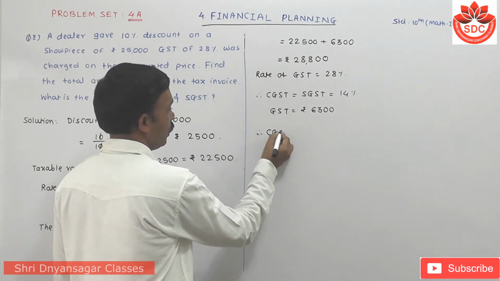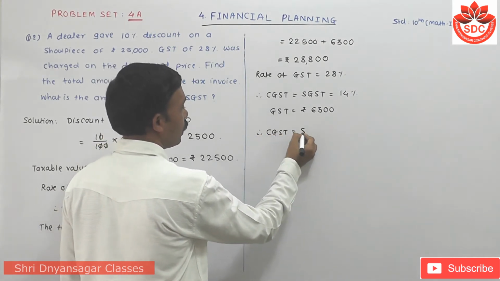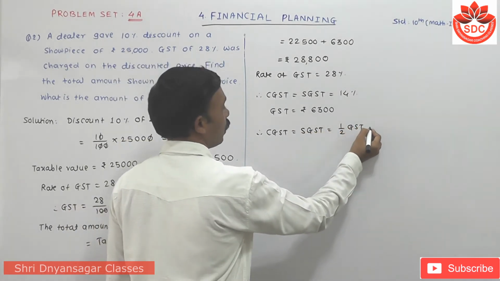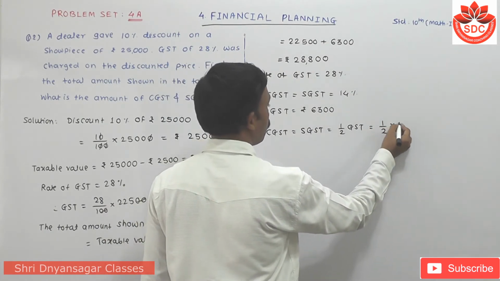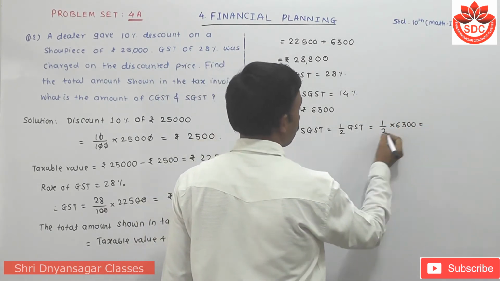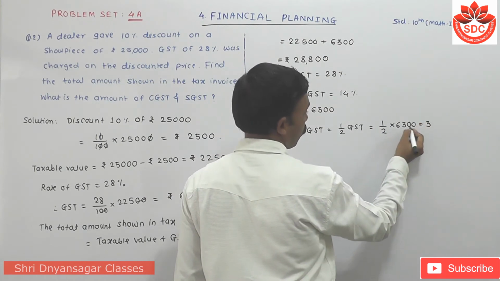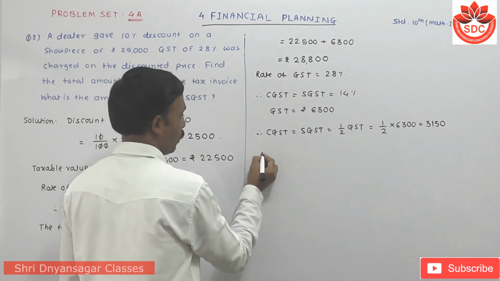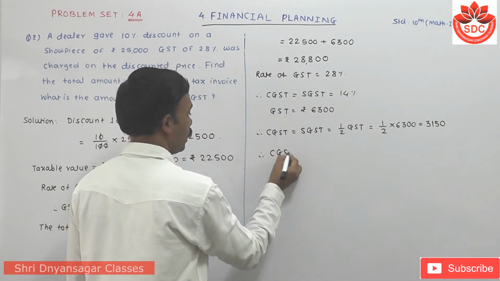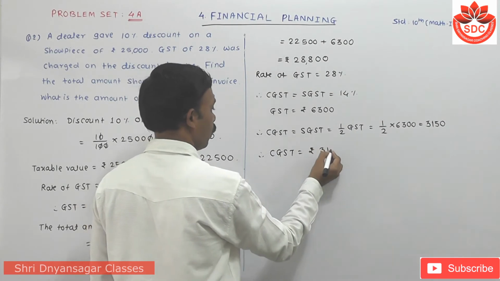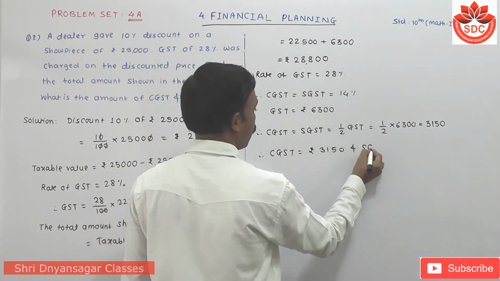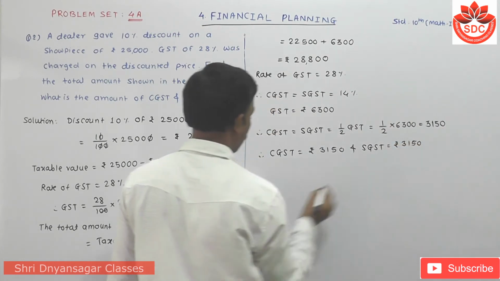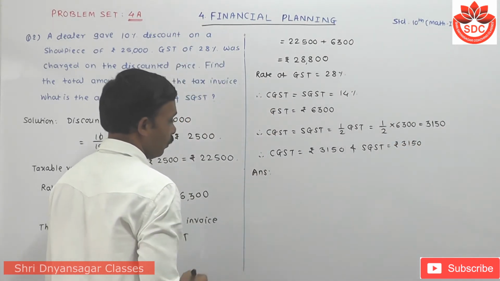Therefore CGST equals SGST equals half of GST equals half of 6,300. When we simplify it, that means CGST is rupees 3,150 and SGST is also rupees 3,150.